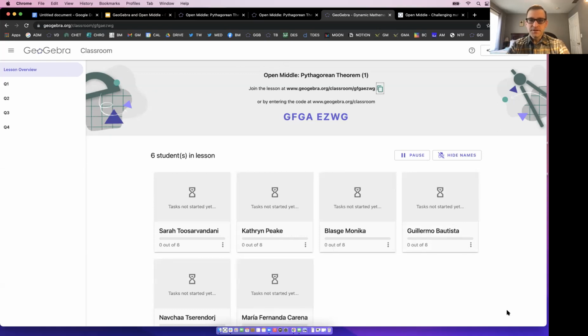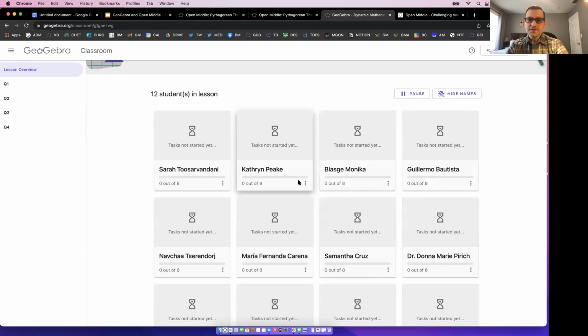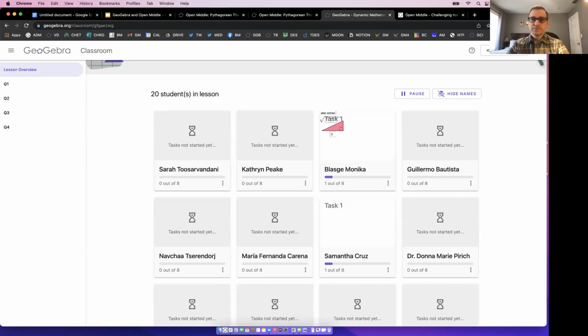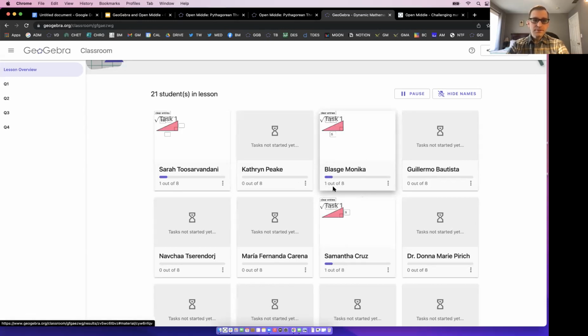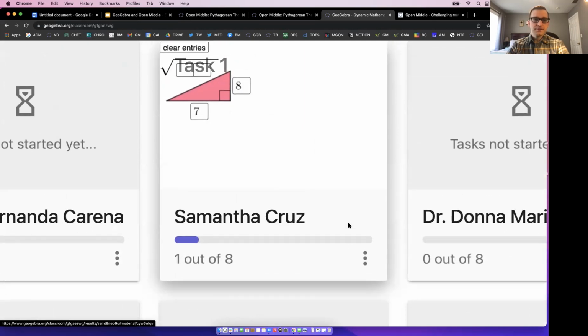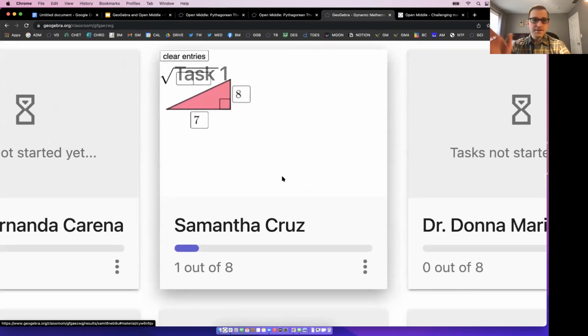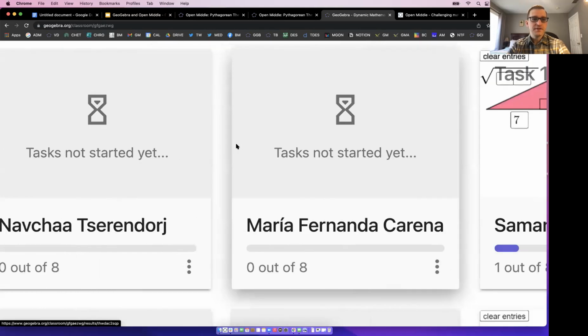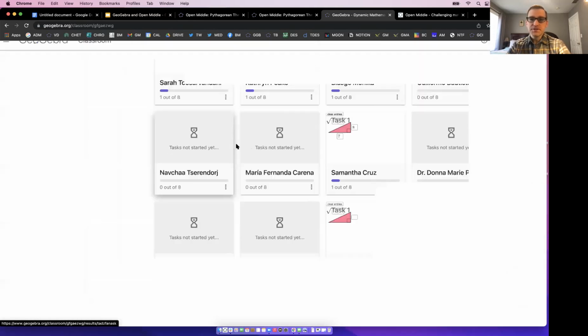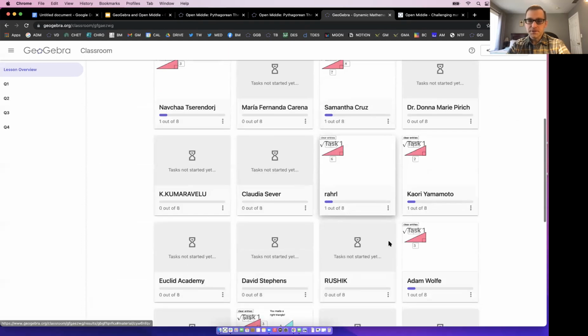See here, this is what I see as a teacher. All I want you to start doing is typing numbers in those elements there. I can see Samantha started putting 7 and 8 for the legs of that triangle. But I simply want you, using digits 0 to 9, no more than once, to fill in. I want you to create a right triangle for me.